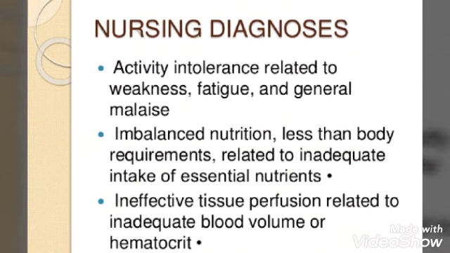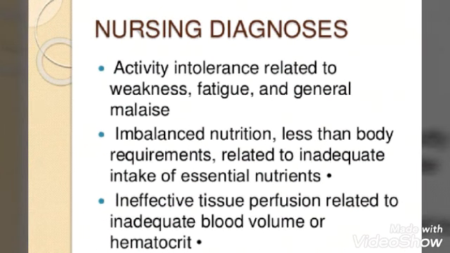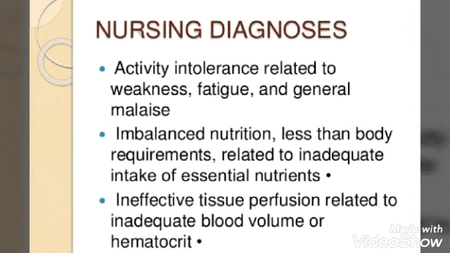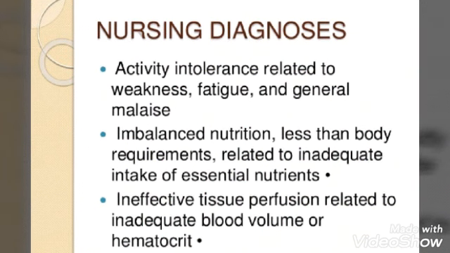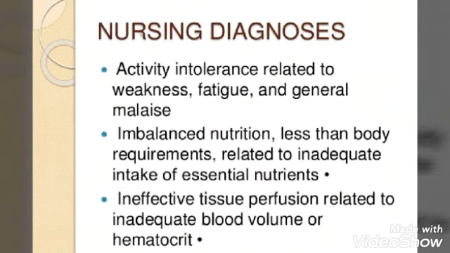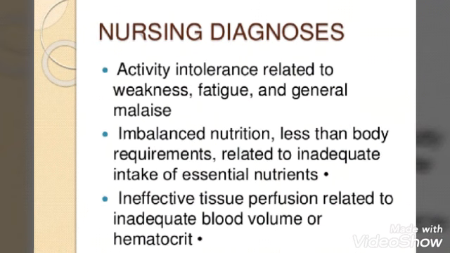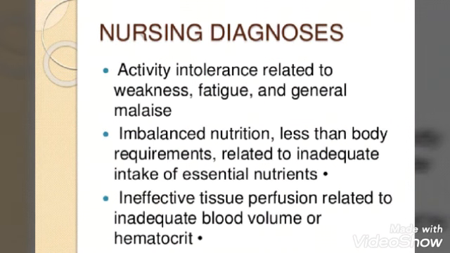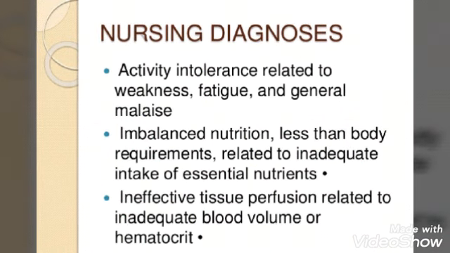Then nursing management. Since the first onset of the disease is with dizziness and fainting, the first and foremost diagnosis is activity intolerance related to weakness, fatigue and general malaise. Then imbalanced nutrition less than body requirement related to inadequate intake of essential nutrients, and ineffective tissue perfusion related to inadequate blood volume or hematocrit volume. These are the diagnoses related to the symptoms of the patient. In anemia you are mainly going to see weakness and dizziness in the patient, caused by imbalanced nutrition. Another thing you can see is ineffective tissue perfusion. Whenever there is less blood in the body, there will be ineffective tissue perfusion. So these are the main symptom-related diagnoses of the patient.